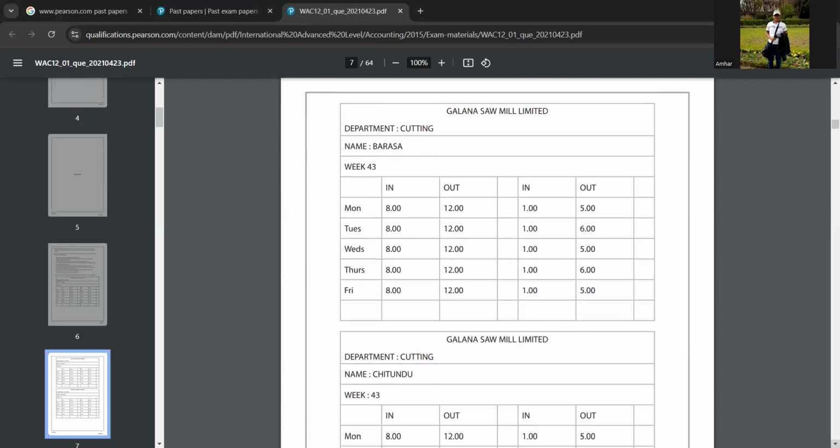Now look at Barasa, the second laborer. On Monday he's working 8 hours. And on Tuesday, tell me what's the overtime. 1 to 5 is 4 hours, 8 to 12 is 4 hours, then 8 hours. But from 5 to 6 he's working extra. So on Tuesday he's working 1 hour extra, right? Did you understand that? Yeah, I understood that.